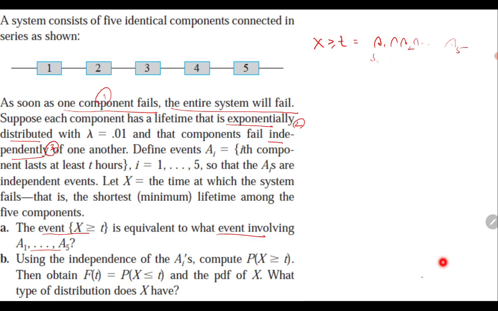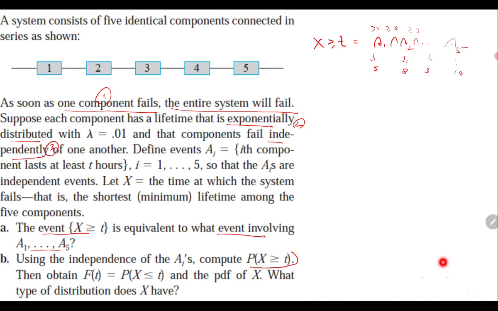So if A1 fails after 5 hours, another fails after 8 hours, another after 3 hours, and so on, then you take their minimum. It means you take the intersection of their lifetimes. This is greater than or equal to 5, this is greater than or equal to 8, greater than or equal to 3, and so on. So that gives you A1 intersection A2, and so on, intersection A5.